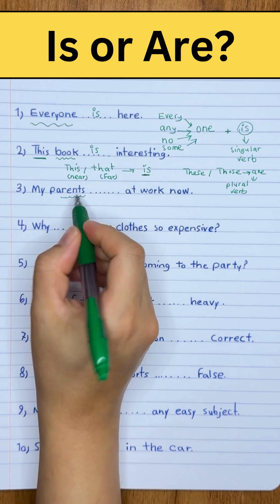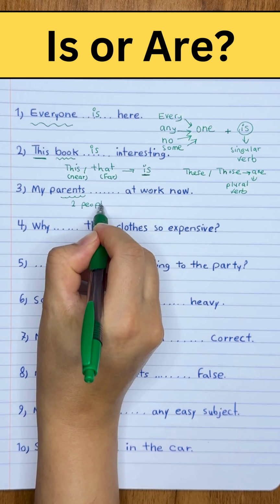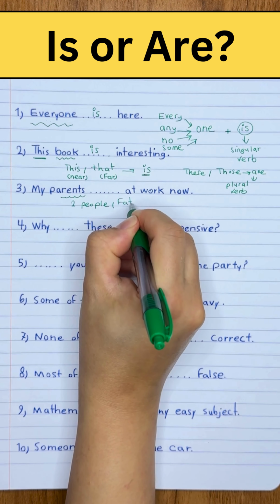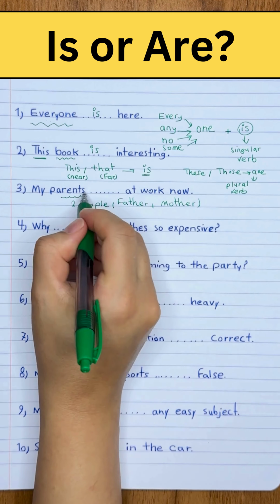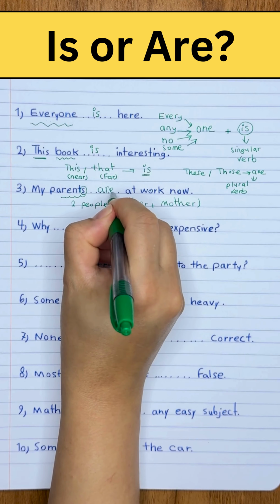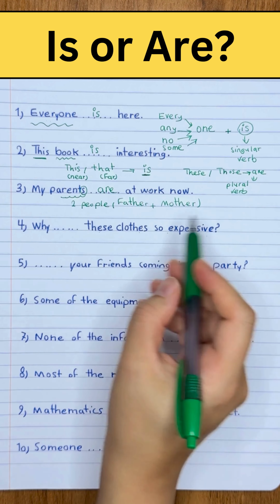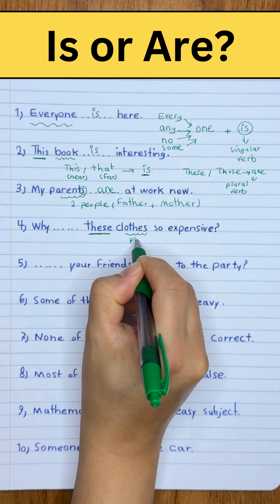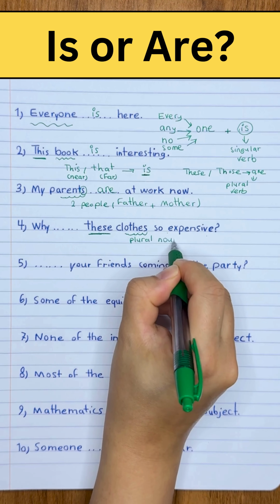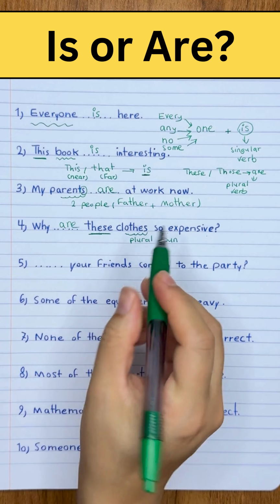Number 3, my parents. Parents has plural s, and it means two people, father and mother together. So because it's plural, we have to use the plural verb are. Number 4, why these clothes blank expensive? Here we have a plural noun with the plural determiner these. So we have to use the plural verb: why are.